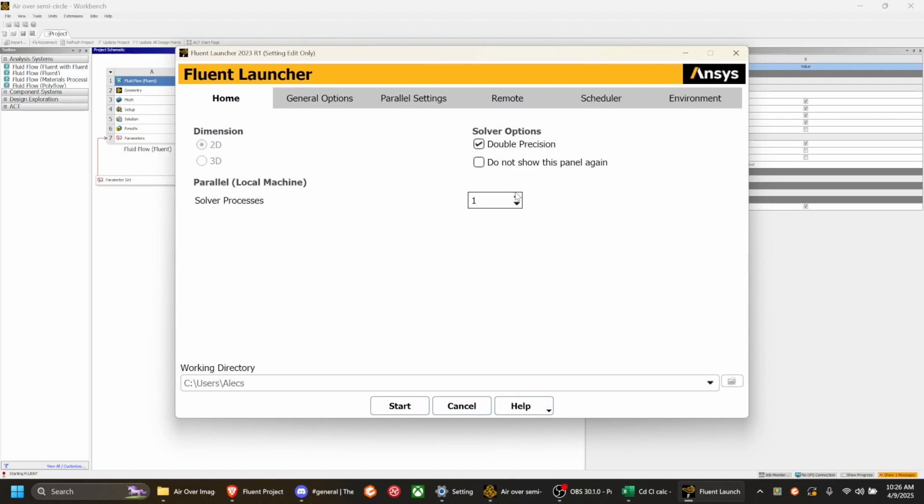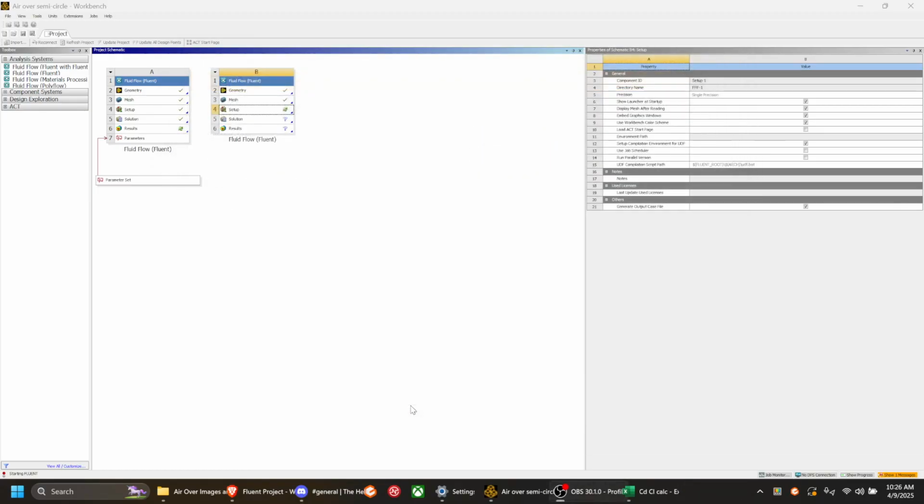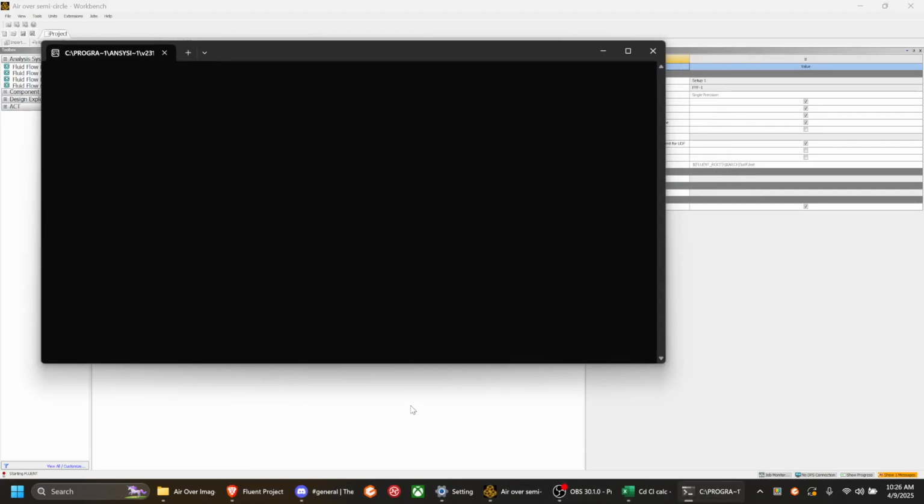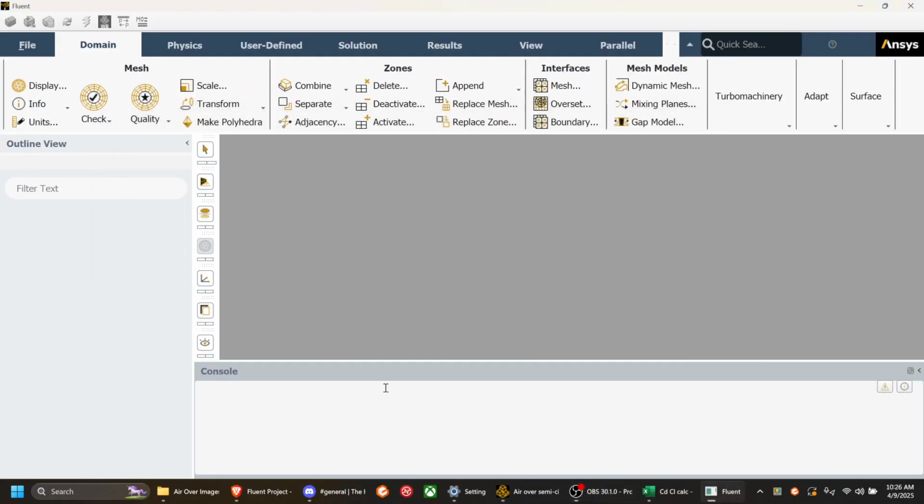We should click double precision. I have access to all 16 server processes, so I'm gonna have them all open, because that just makes the simulation go faster.